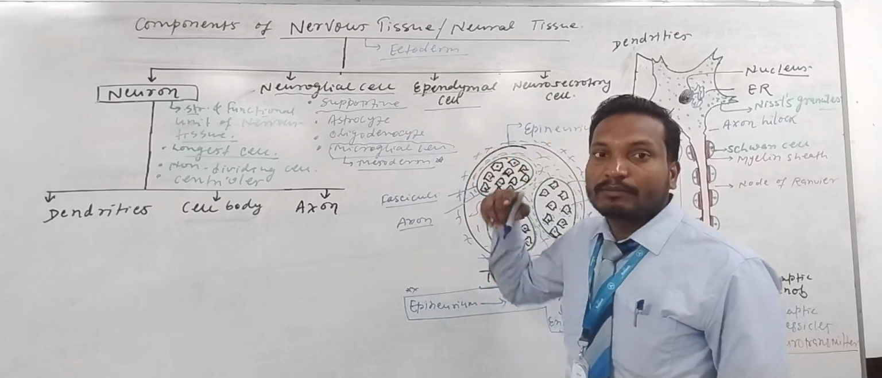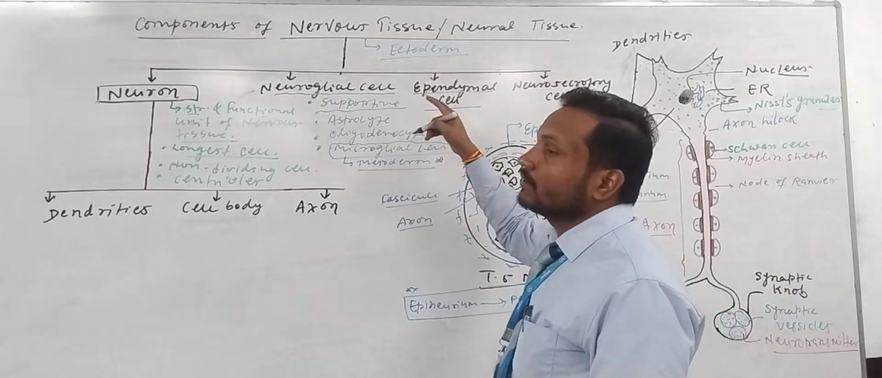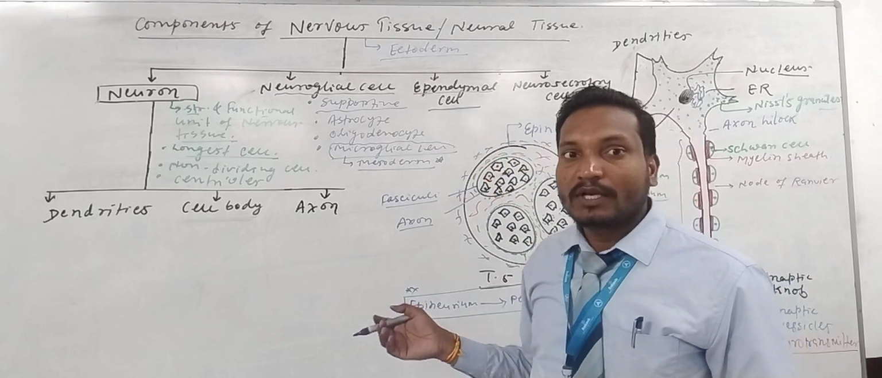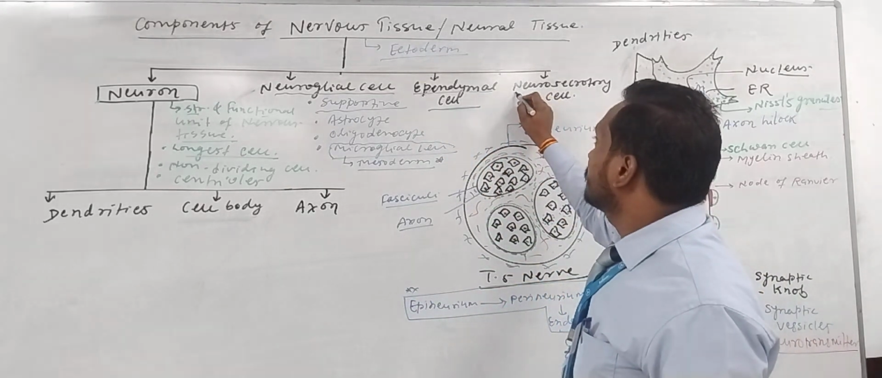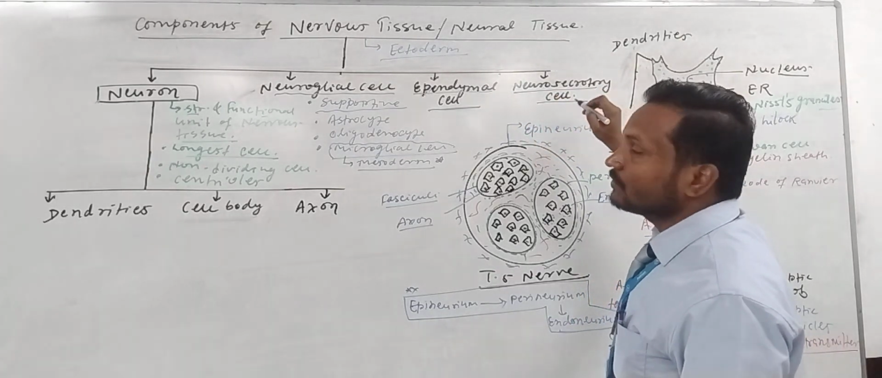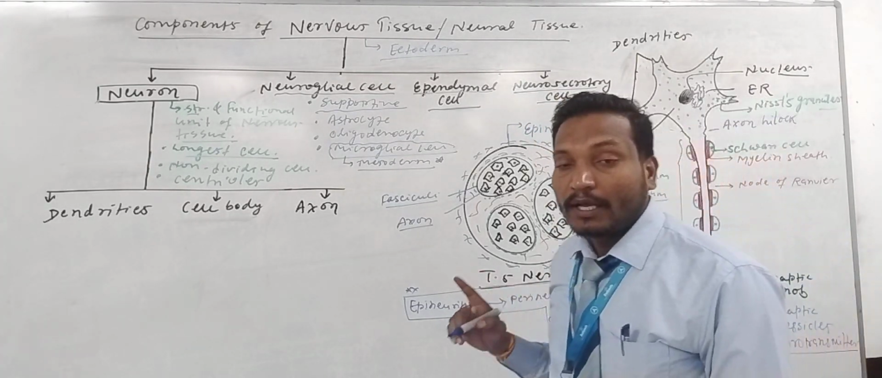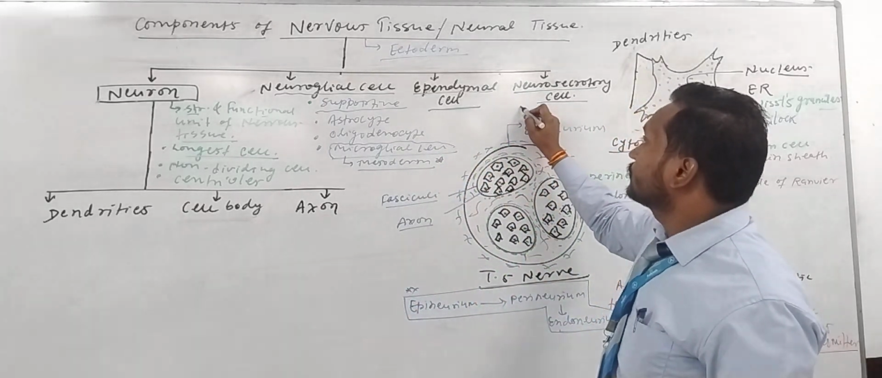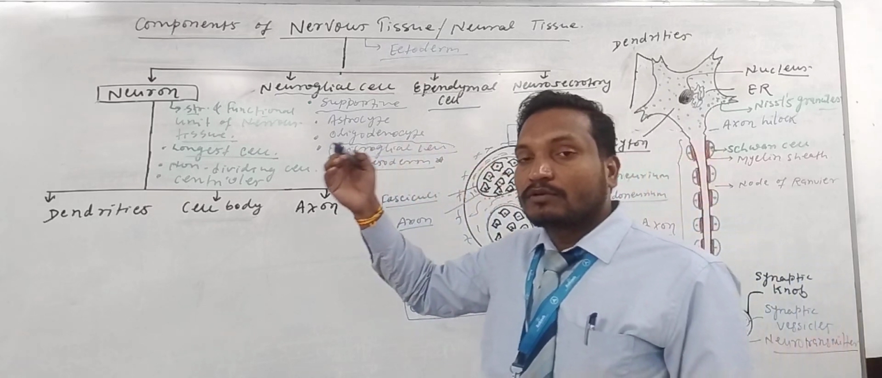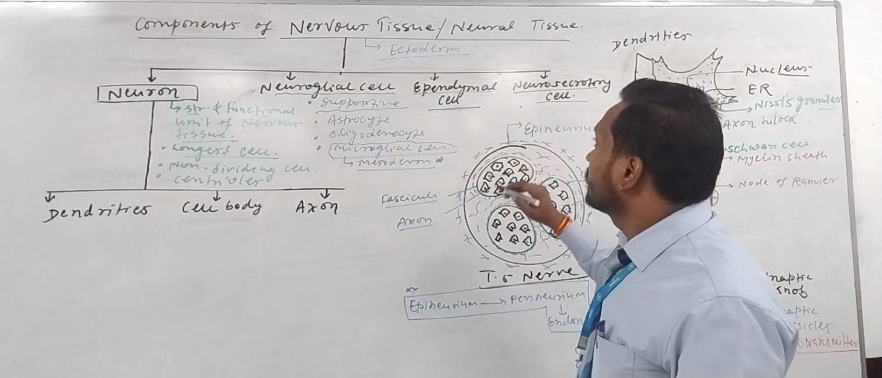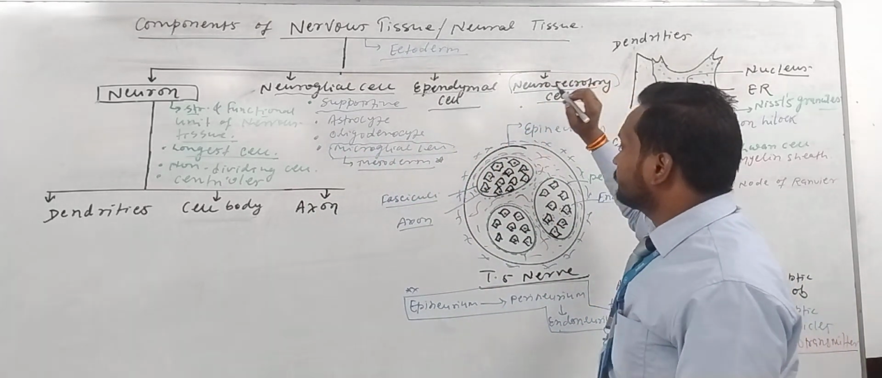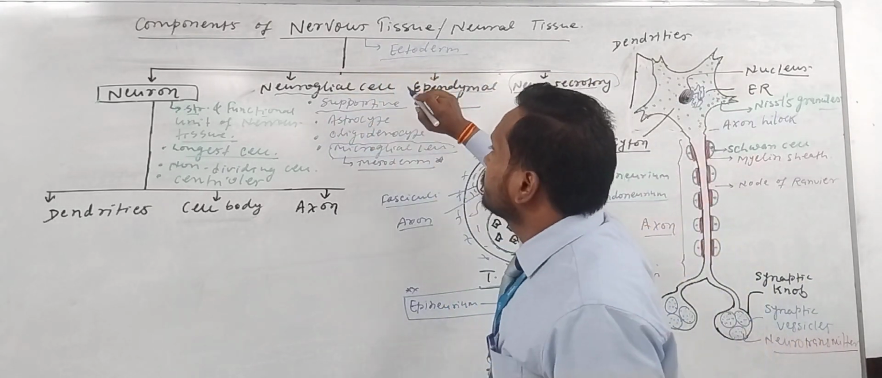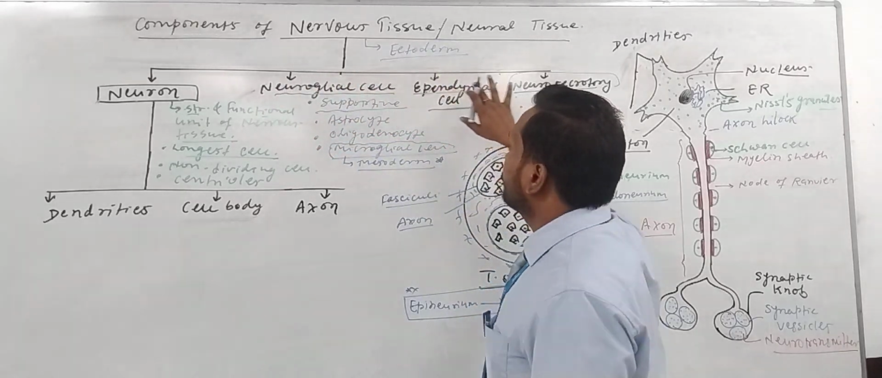Next are the ependymal cells. Ependymal cells are found in our brain ventricles. Later I will discuss what ependymal cells are, and they may have microvilli and cilia. And last are the neurosecretory cells. Neurosecretory cells are also found in our brain, like in the hypothalamus. They secrete various types of hormones, and include the paraventricular nuclei and supraoptic nuclei. So nervous tissue basically consists of different types of cells.